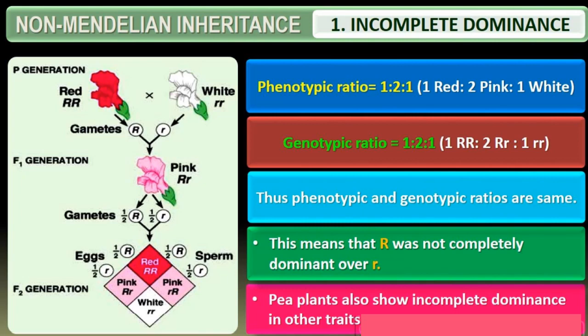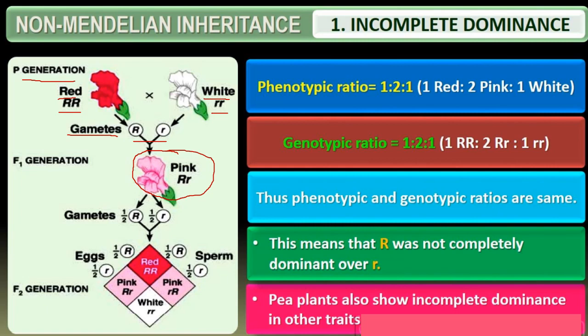Here is the cross. When we observe the cross here, the parent generation taken is red and white. The gametes obtained are capital R for red and small r for white. In the F1 generation, you can see one gamete R and another small r. These gametes give rise to a pink color flower, that is capital R and small r. According to Mendel, if this ratio comes, it has to be red only. But here it is an incomplete dominance.